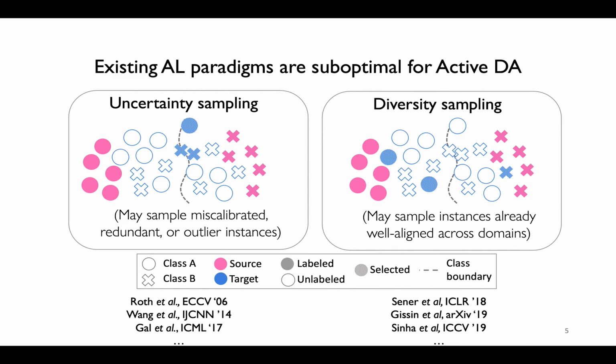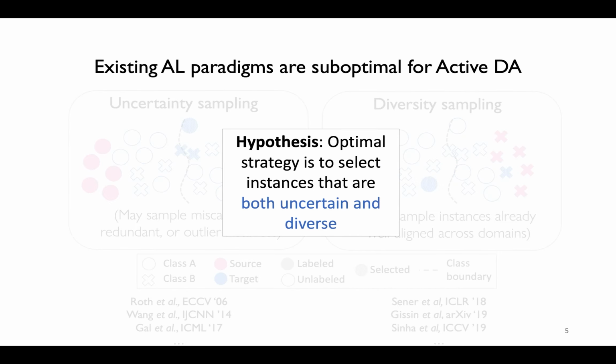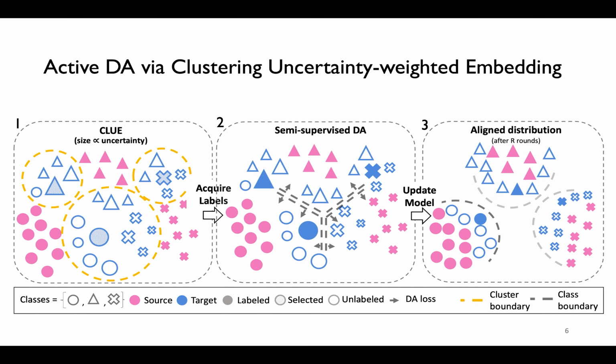On the other hand, diversity sampling selects instances that are representative of the unlabeled data distribution, but does not account for examples that are already well aligned across domains, leading to redundancy. We hypothesize that an optimal strategy for active DA would jointly optimize for both uncertainty and diversity. We now present such an active DA algorithm that leads to cost-effective domain alignment.